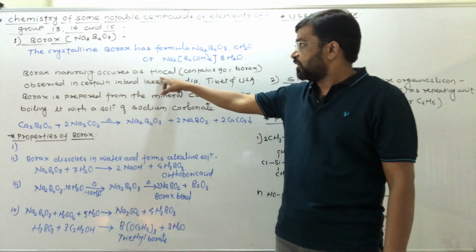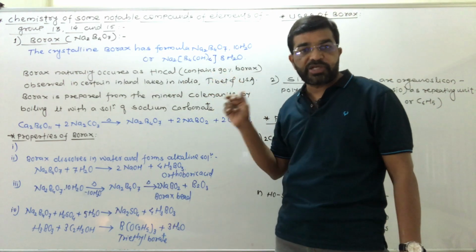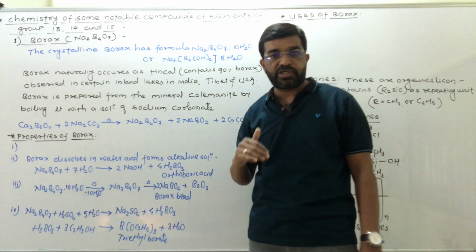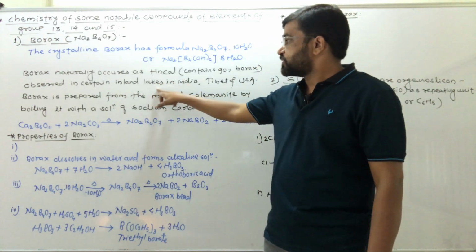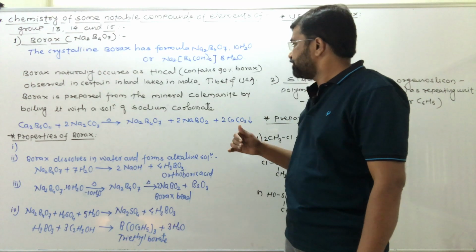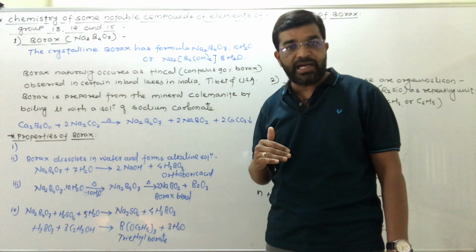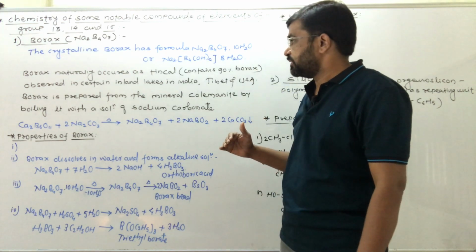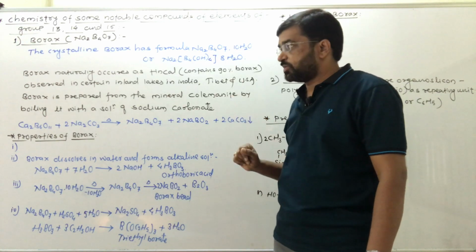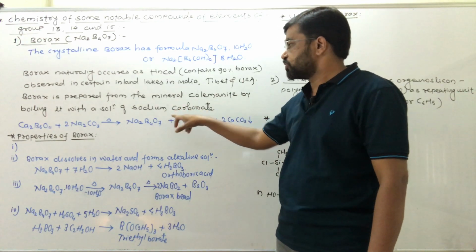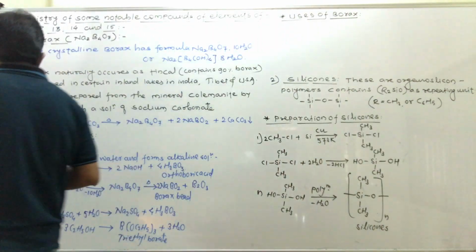Borax naturally occurs as tincal that contains 90% borax. It is found in nature as tincal and observed in certain inland lakes in India, Tibet, and in the USA, that is in California. Borax is prepared from the mineral colemanite by boiling it with a solution of sodium carbonate. So see its preparation.